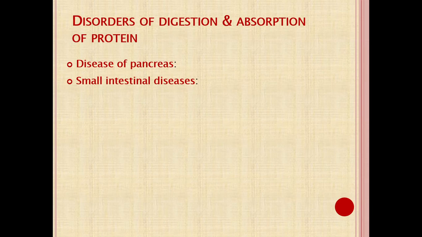Certain disorders related to digestion and absorption of the protein include diseases of the pancreas like chronic pancreatitis, accidental or surgical removal of the pancreas, and injury to the pancreas that ultimately affects the pancreatic cells. So pancreatic juice is not formed in proper amount and does not enter into the intestinal lumen.